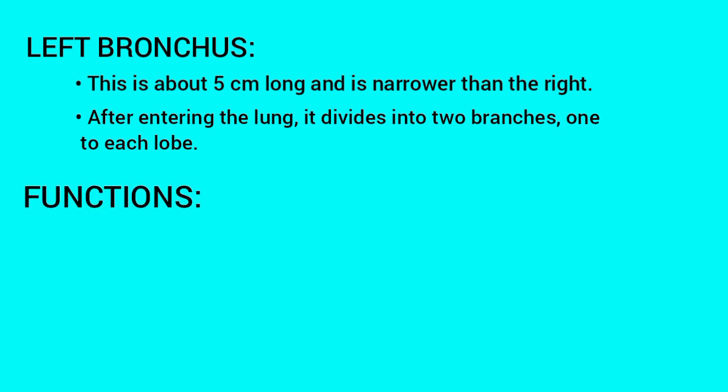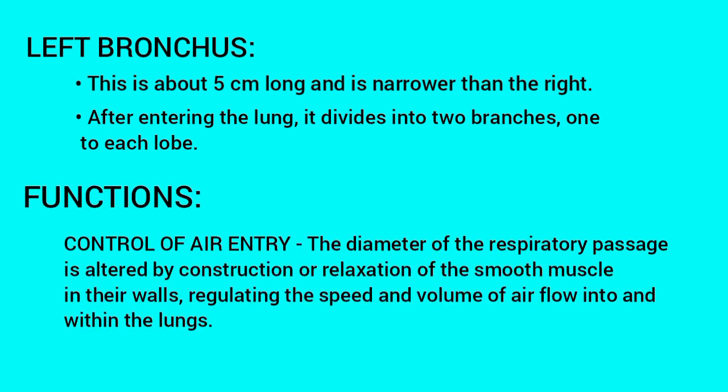Functions. Control of air entry. The diameter of the respiratory passage is altered by constriction or relaxation of the smooth muscle in their walls, regulating the speed and volume of air flow into and within the lungs.